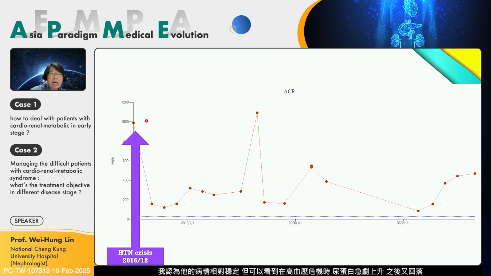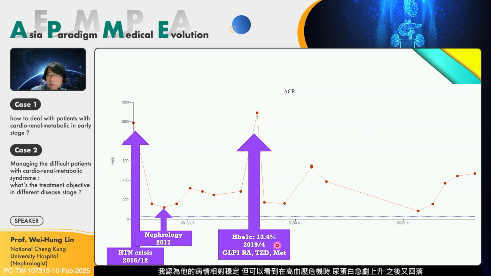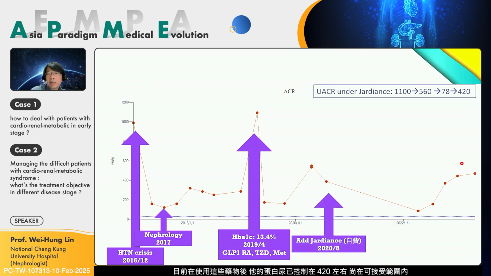And you can see at the hypertensive crisis, his urine protein rose very high and then went down. One time his sugar control was very poor was during the COVID-19 pandemic period. He disappeared from my outpatient department for about 6 months, and when he returned, his HbA1c was very poor. So with this medication, so far his proteinuria is okay, around 420.